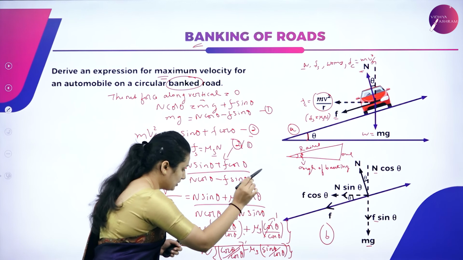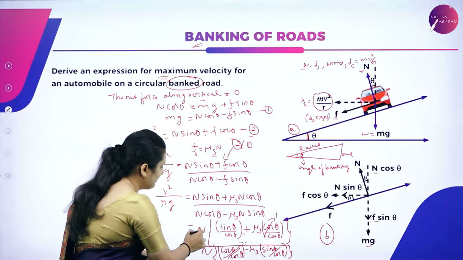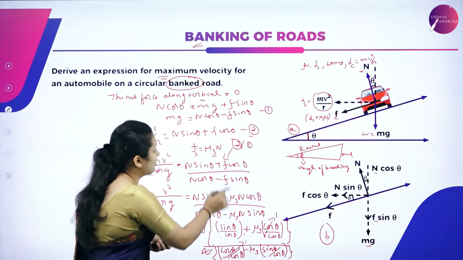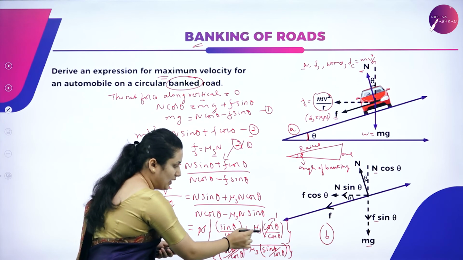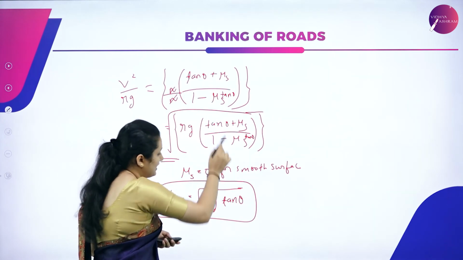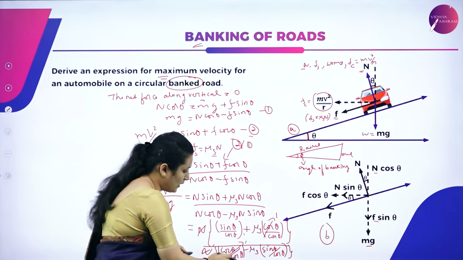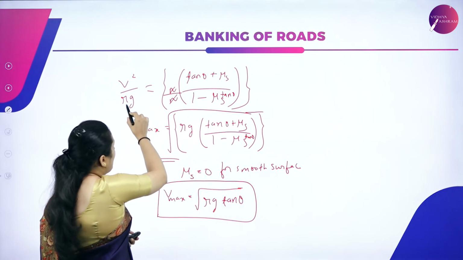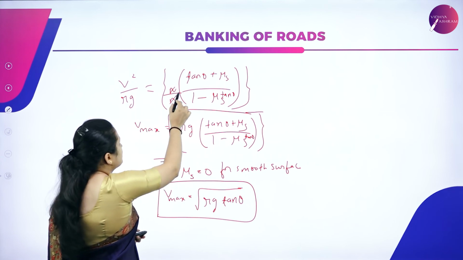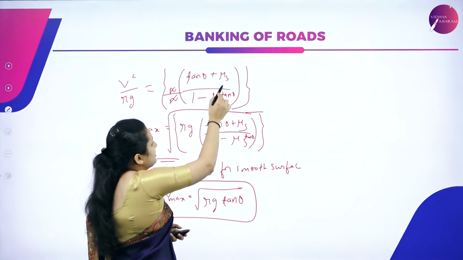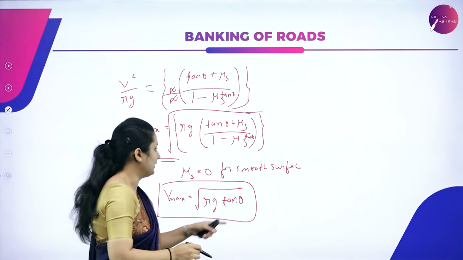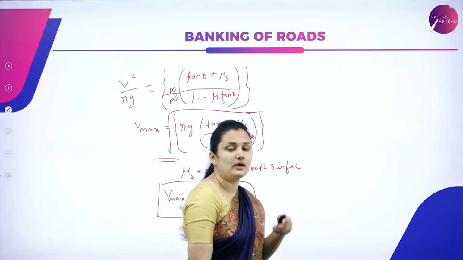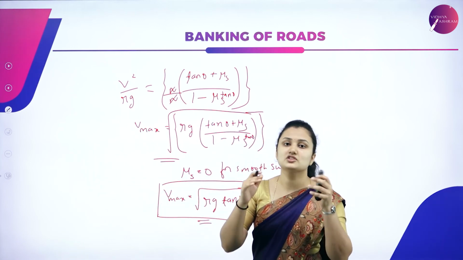Cos theta by cos theta is nothing but 1, sin by cos is nothing but tan. So N and N get cancelled. Sin theta by cos theta is tan theta, plus mu s into 1, divided by 1 minus mu s sin theta by cos theta, which is tan theta. When the square root is shifted to the RHS, you have v squared equals Rg times tan theta plus mu s, divided by 1 minus mu s tan theta. For a smooth surface, mu s is equal to 0, and you get this as the maximum velocity to take a safe turn on a smooth road.